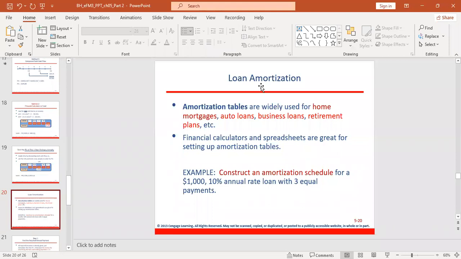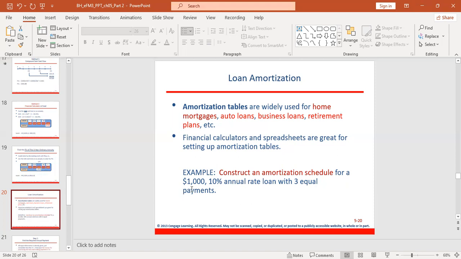So amortization table is related to present value problem. Financial calculators and spreadsheets are great for setting up amortization tables. For example, construct an amortization schedule for a $1,000, 10% annual rate loan with 3 equal payments. Now, from this question, we can construct the amortization schedule. You will see how it is done, but we need to go through some steps.